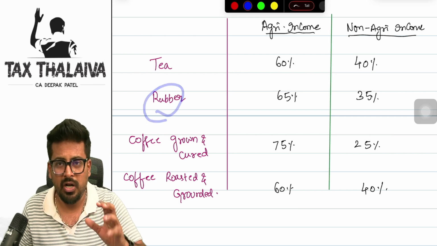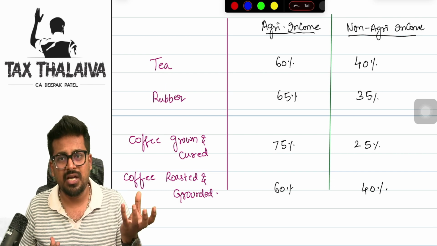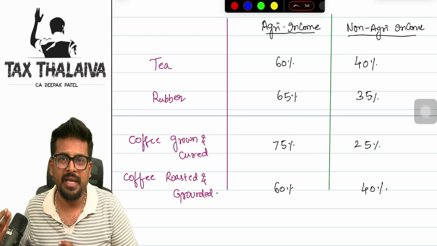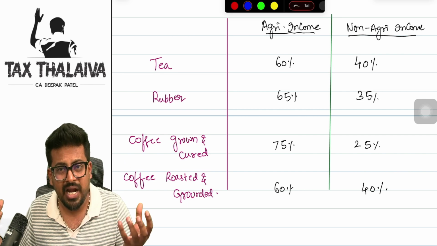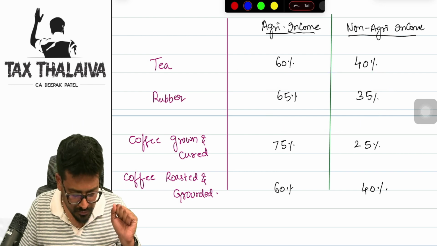Same with rubber also. Rubber also, what? Does rubber directly come from the land? No. First, a plant is grown. Out of that plant, a process will happen. Then the rubber will be extracted, and it is sold into the market. Two activities are there: agriculture activity and non-agriculture activity. That's why the bifurcation is there.